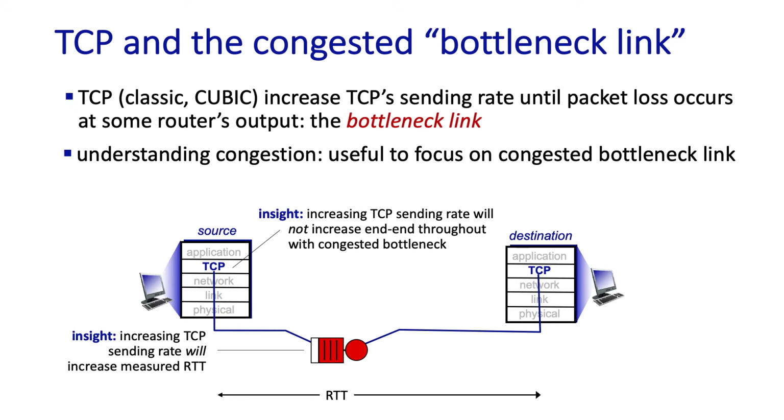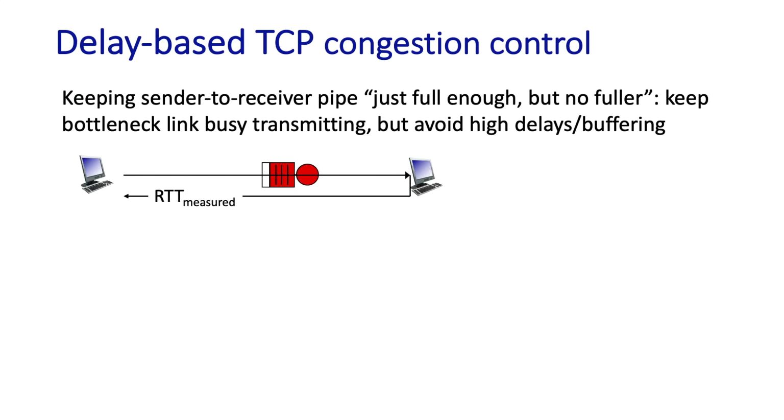So what we'd like to do is to keep the router busy, but not for the TCP senders to send so fast as to overflow router buffers. In other words, we'd like to keep the end-to-end pipe just full, but no fuller. In particular, not so full as to cause congestion loss. So that's the insight behind a delay-based approach towards congestion control. And here's how it works.